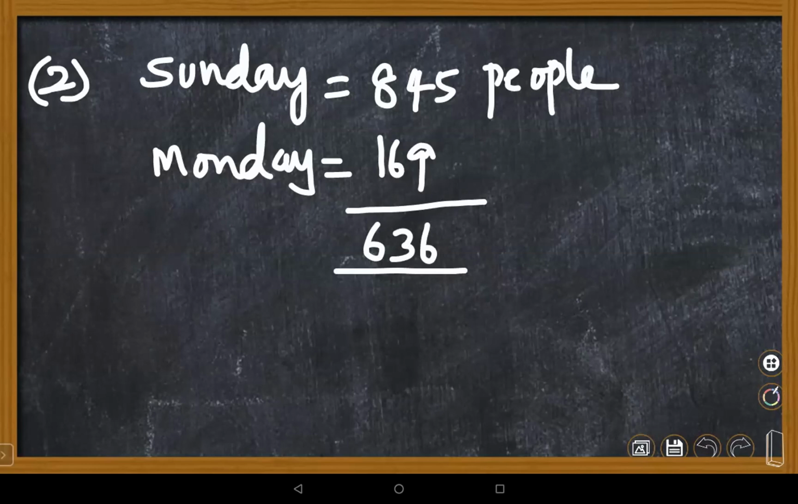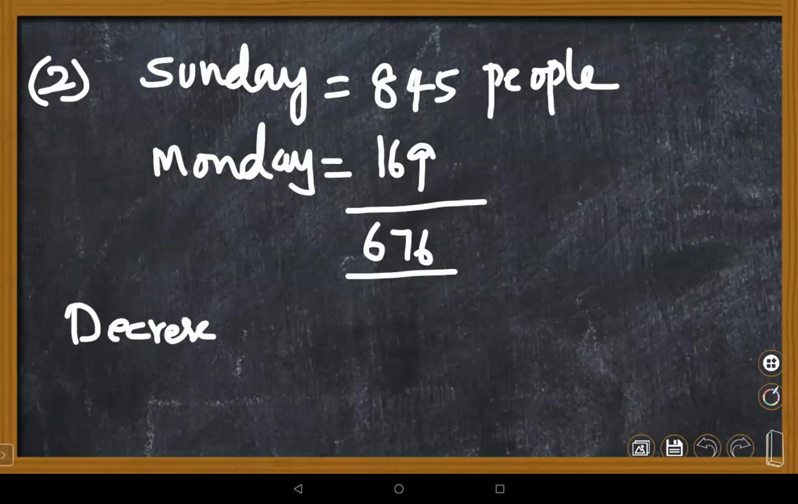676, ma'am. Yes, ma'am, it's 676. So what is the percentage decrease in people visiting? Decrease percentage, you need to find out. 676 divided by 845 into 100%, which is 80%.